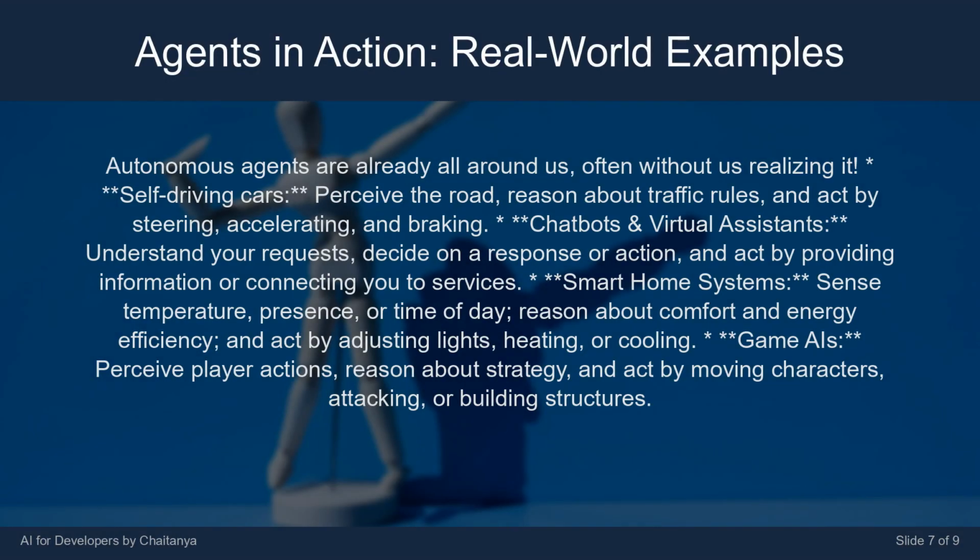Autonomous agents are already all around us, often without us realizing it. Self-driving cars. Perceive the road, reason about traffic rules, and act by steering, accelerating, and braking. Chatbots and virtual assistants. Understand your requests, decide on a response or action, and act by providing information or connecting you to services. Smart home systems.